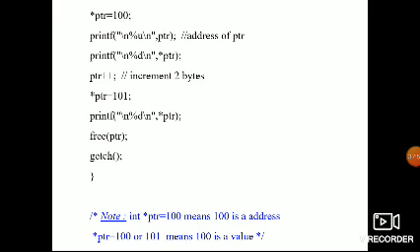Next the pointer value is printed, that is 101. Then free the pointer and getch. Note, int star pointer: 100 is the address; star ptr, 100 or 101, means the 100 value.